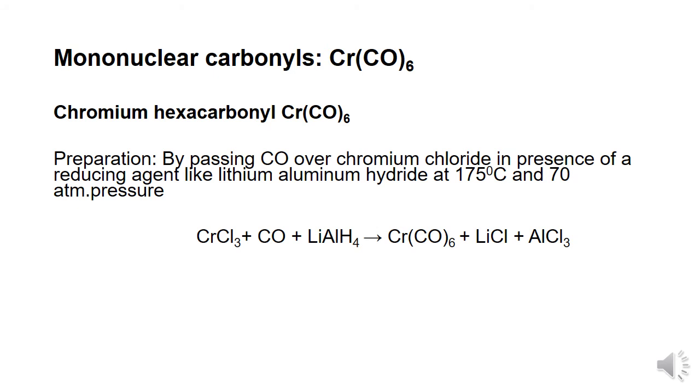The next mononuclear carbonyl discussed in this session is chromium hexacarbonyl, Cr(CO)6. Chromium hexacarbonyl is prepared by passing CO over chromium chloride in the presence of a reducing agent like lithium aluminium hydride at a temperature of 175 degrees centigrade and 70 atmospheric pressure.